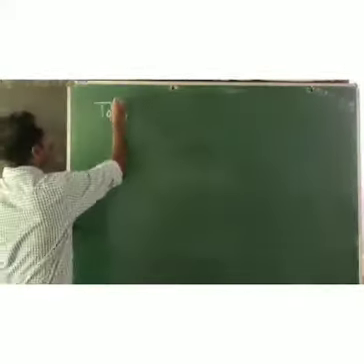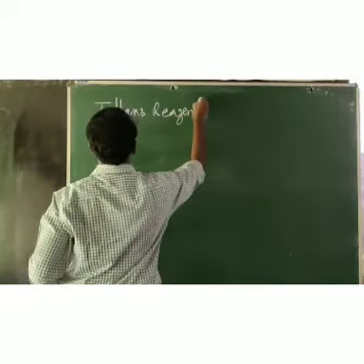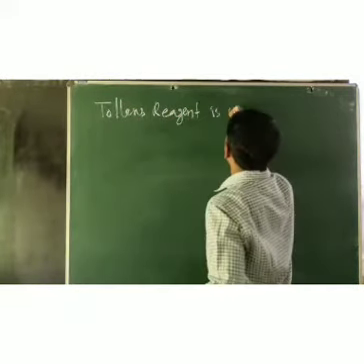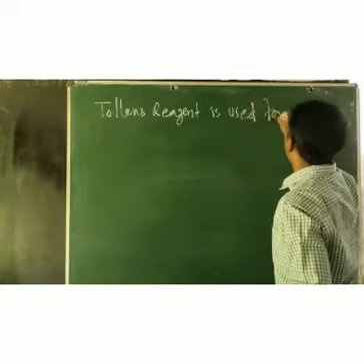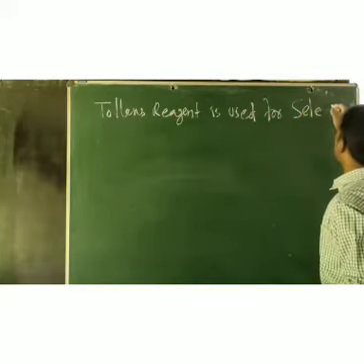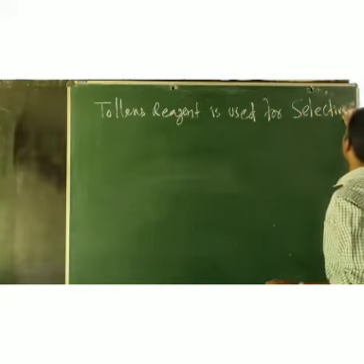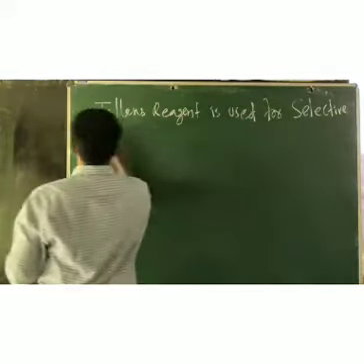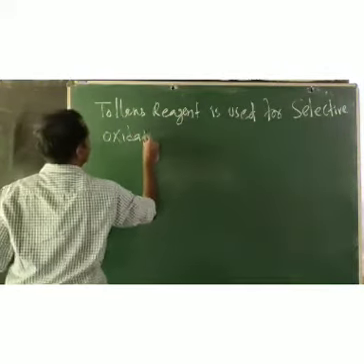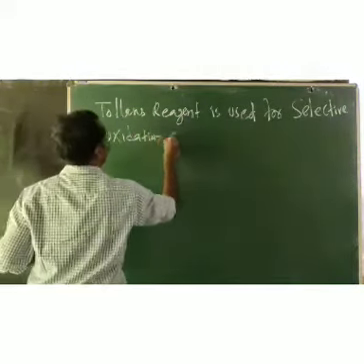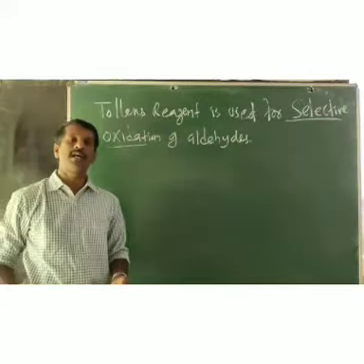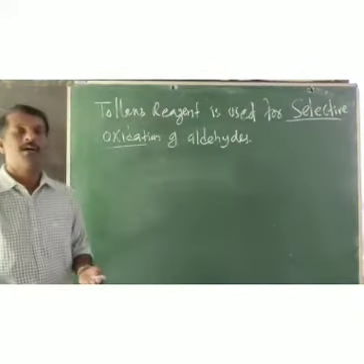Tollens reagent is used for selective oxidation of aldehydes. What do you mean by selective oxidation? Tollens reagent can be used for the selective oxidation of aldehydes.